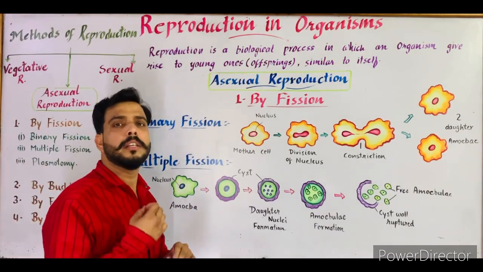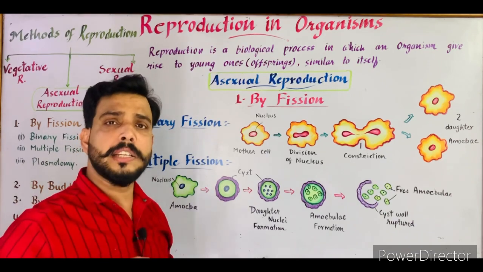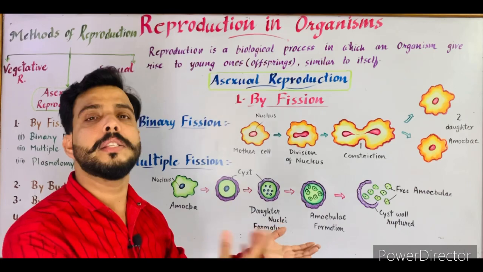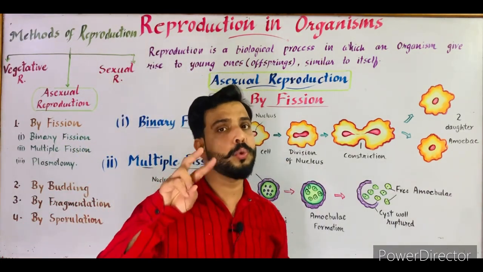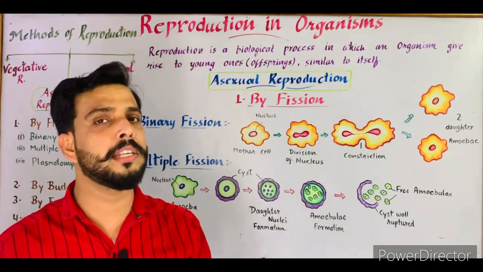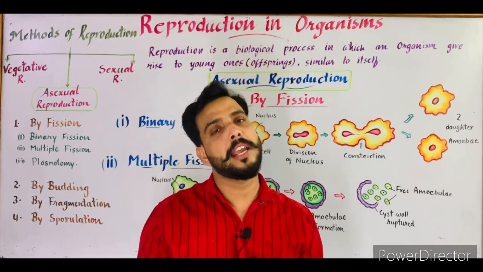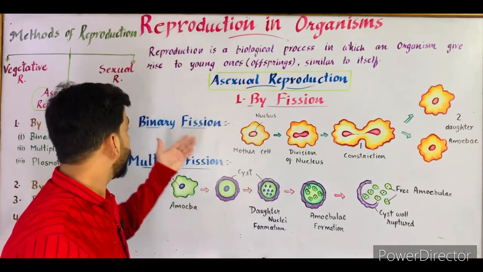When a single-celled organism, or unicellular organism, divides into two equal organisms or two daughter cells, this phenomenon is known as binary fission, and it consists of two main steps. The first is division of the nucleus, known as karyokinesis. The other is division of the cytoplasm, the cytokinesis. After cytokinesis, two daughter amoeba are produced. That was binary fission.